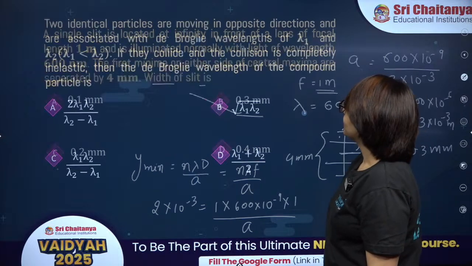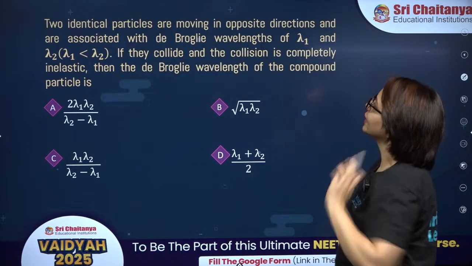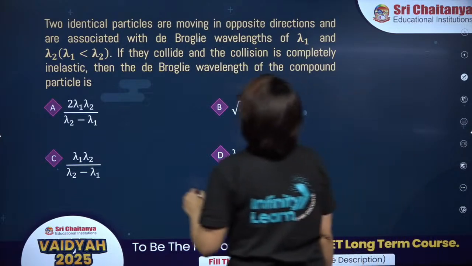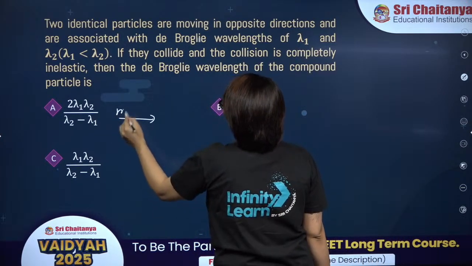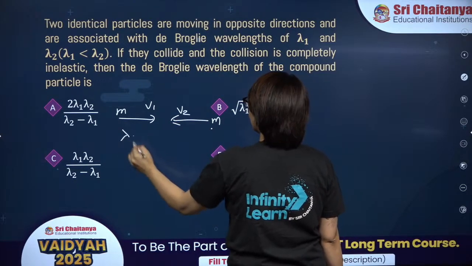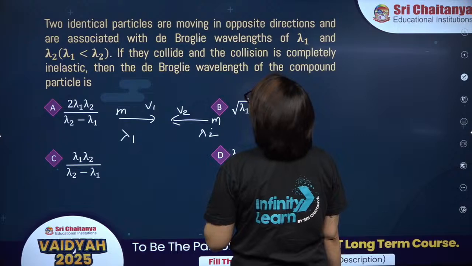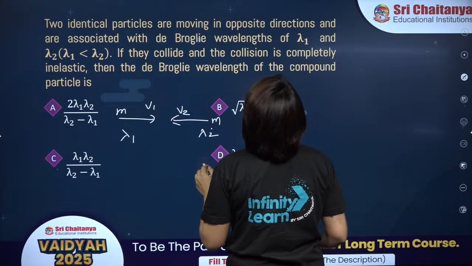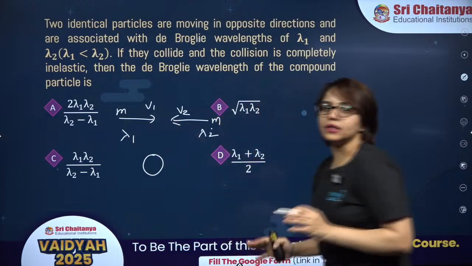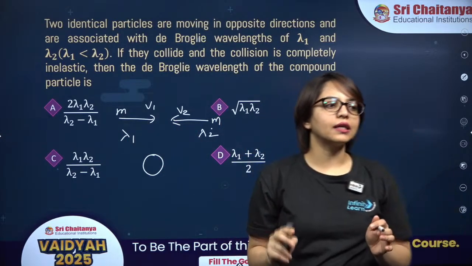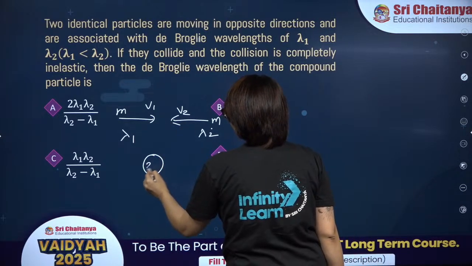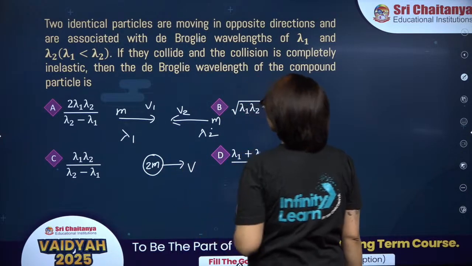All right. Next is this one. Two identical particles are moving in opposite directions and are associated with de Broglie wavelength of lambda 1 and lambda 2. If they collide and the collision is completely inelastic, then after collision, both of these particles will stick to one another. So, these two particles will move as a combined mass 2m with common velocity v.